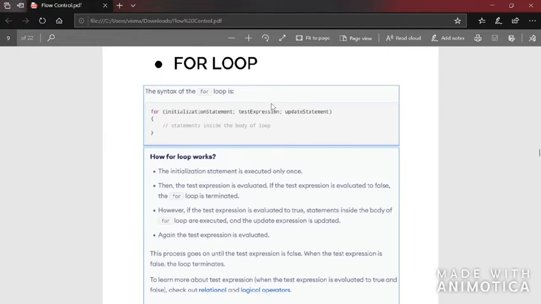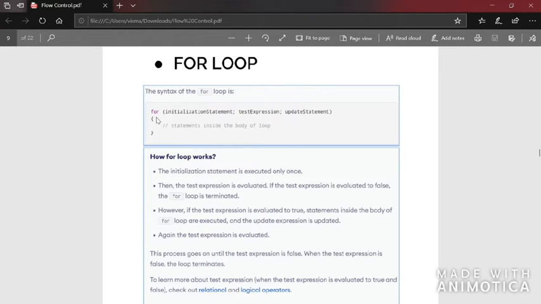So once the test expression becomes false, that is, when for the 10th time I added value 1 to a, so a becomes 11, it goes to the update statement after executing the statements inside the body of the loop. The update statement is i = i + 1. At that time, what will be the value of i when we are adding value 1 to a for the 10th time? The value of i will become 11, and it will check the expression 11 less than 11. Is it true? No, it is false, because 11 is equal to 11. Now the statements inside the body of the loop won't be executed.